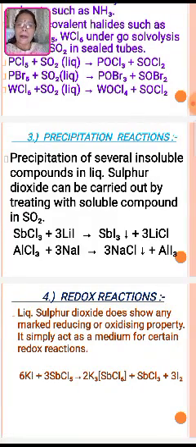Third reaction, it is precipitation reaction. Precipitation of several insoluble compounds in liquid sulfur dioxide can be carried out by treating with a soluble compound in sulfur dioxide. So SbCl3 plus 3 lithium iodide, there is the formation of SbI3, which is the precipitate formed, and 3 LiCl molecules.